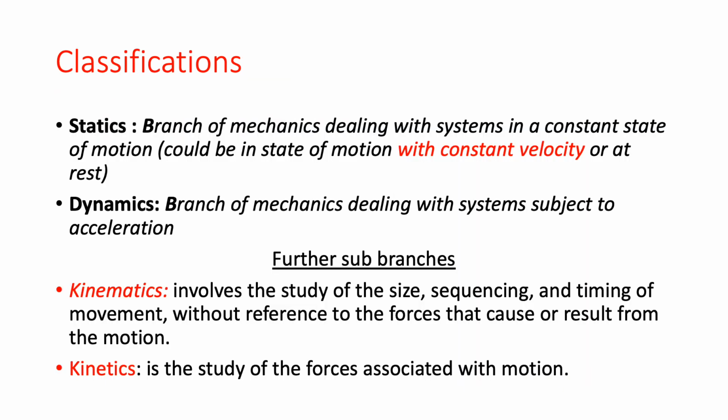Now coming to the second part of this lecture, classifications. Biomechanics is classified into two parts. Number one is statics and the second one is dynamics. Statics is the branch of mechanics dealing with a system in a constant state of motion, meaning they are moving with a constant velocity, or they are at rest. And the branch of biomechanics dealing with systems which have acceleration is known as dynamics. So basically we have two classifications: static biomechanics and dynamic biomechanics.